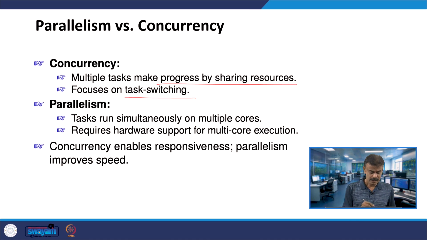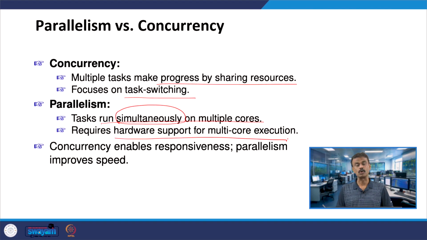I am calling it a parallel program. The tasks run simultaneously on multiple cores. Nowadays you are getting multiple core machines. The tasks run simultaneously, that is the keyword, on multiple cores. Parallelism requires hardware support for multiple core execution. Whereas concurrency is enabling responsiveness, and parallelism is improving the speed.